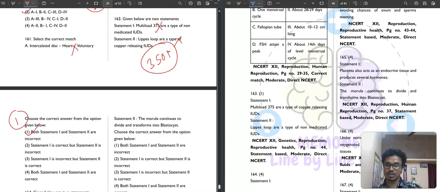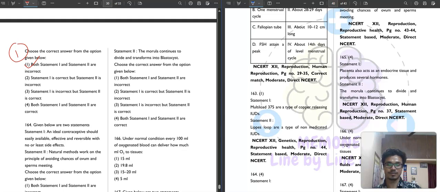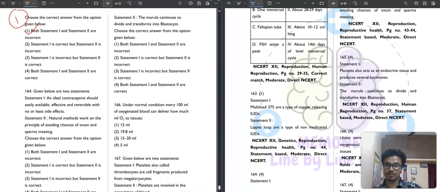Then moving to question number 164. Again a statement based question. Statement first: an ideal contraceptive should be easily available, effective and reversible with no or least side effects. Absolutely correct. Next statement: natural methods work on the principle of avoiding the chances of ovum and sperm meeting.